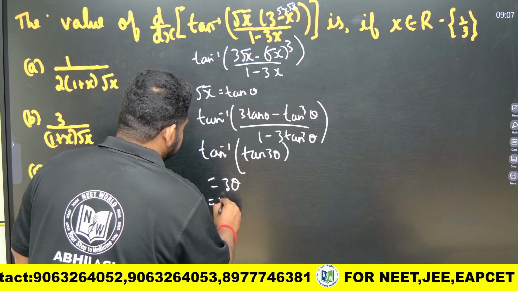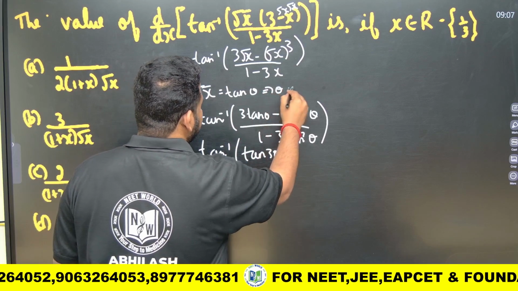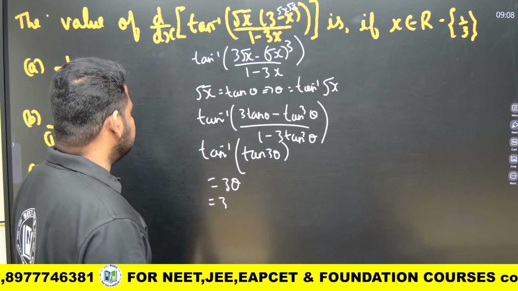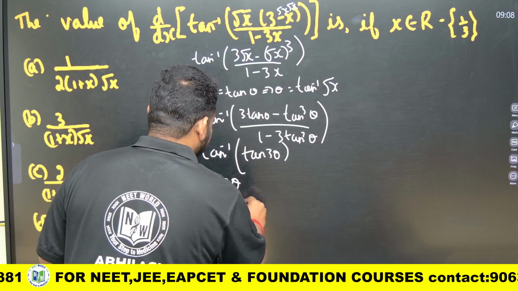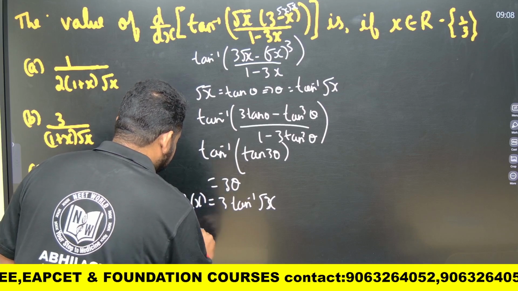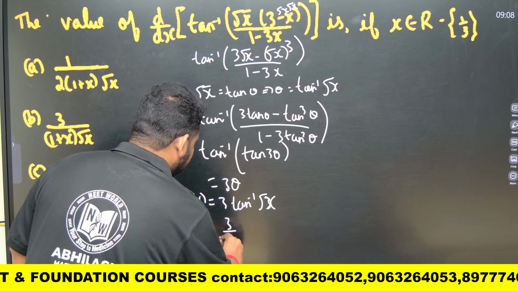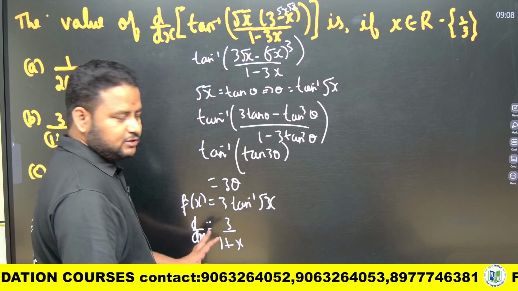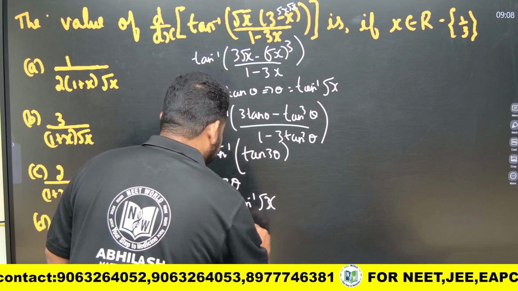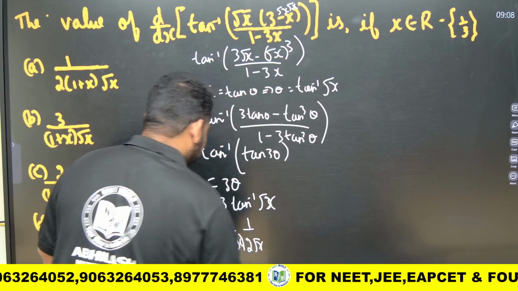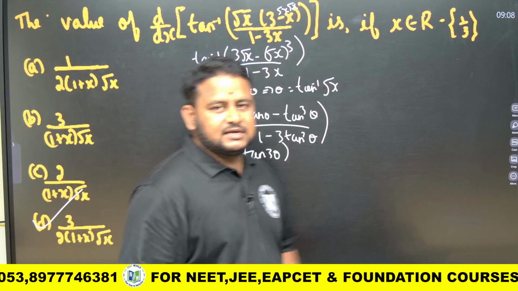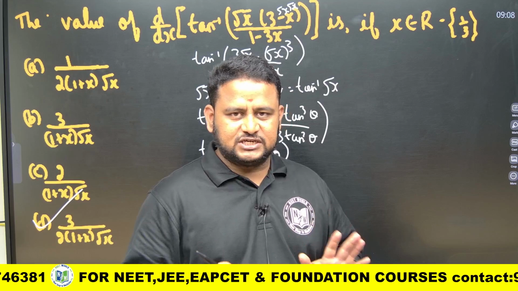So theta will be equal to tan inverse of root x, and this will be 3 into tan inverse of root x. This will be f of x. If I want to find f dash of this, it will become 3 by 1 plus x, since the square of root x is x. But the derivative of root x you should also find out, very important, by the chain rule. This will become 1 by 2 root x. So the answer is 3 by 2 times (1 plus x) into root x, that is option D. I hope it is clear that option D is the correct answer, friends.